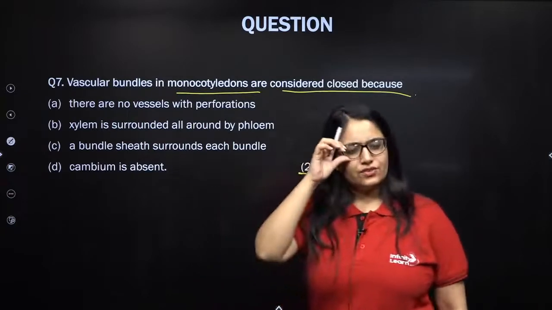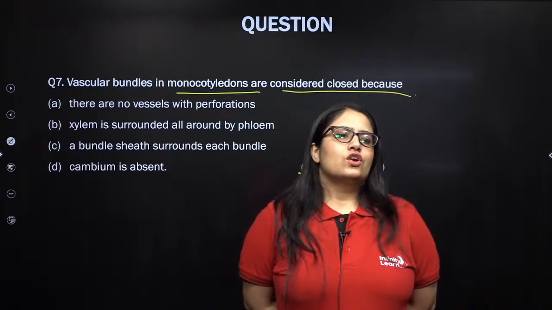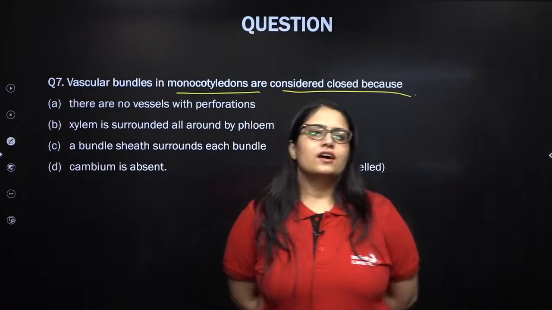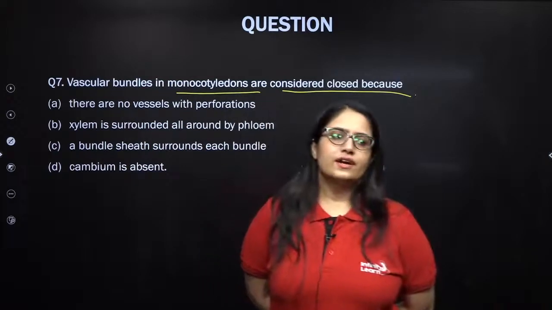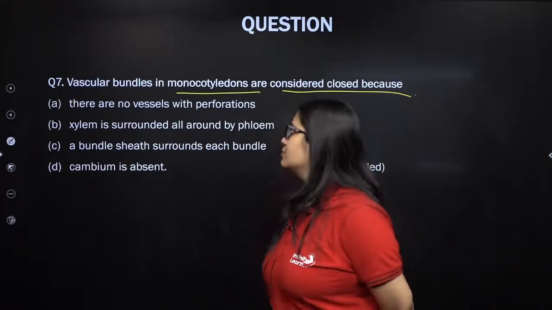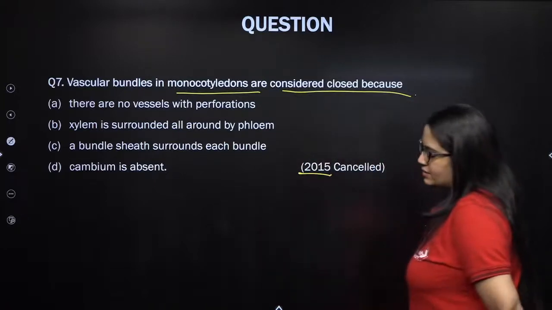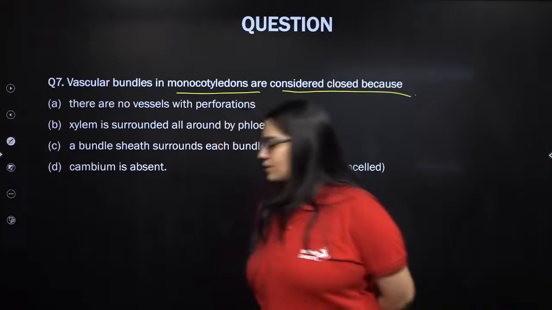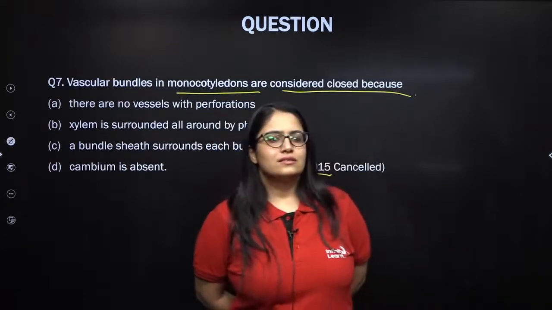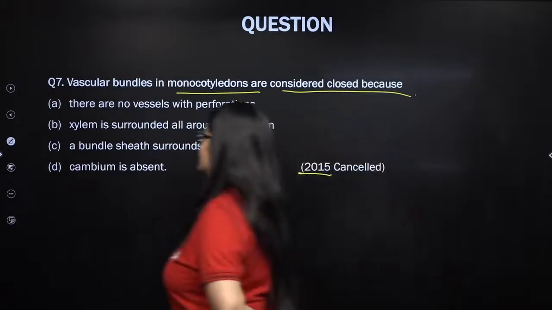Come on guys, give it a try. Vascular bundles are considered closed as. Savita, Faizan, Ariman, what do you think is the right answer? Vascular bundles in monocotyledons are considered closed because. Excellent, because cambium is absent.